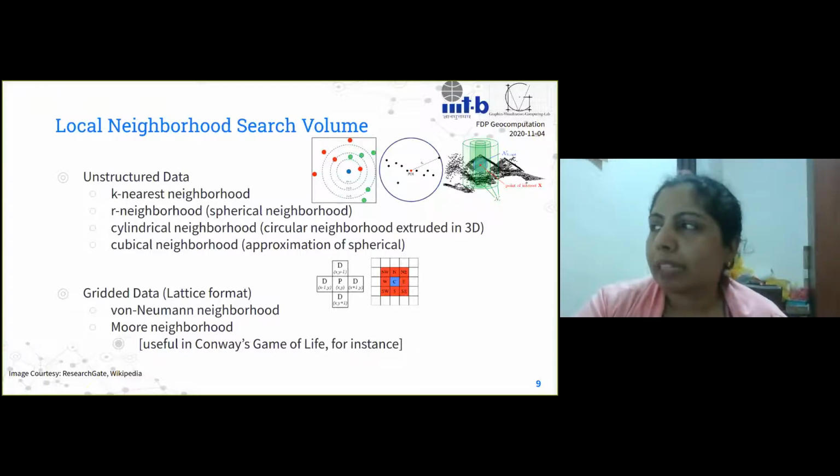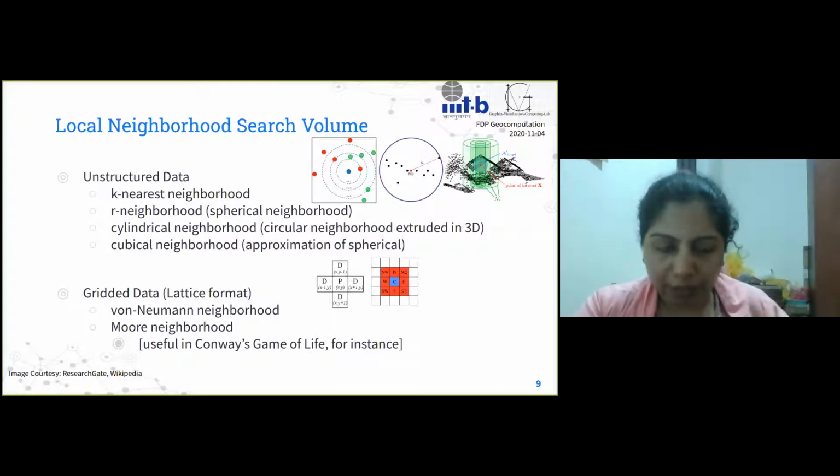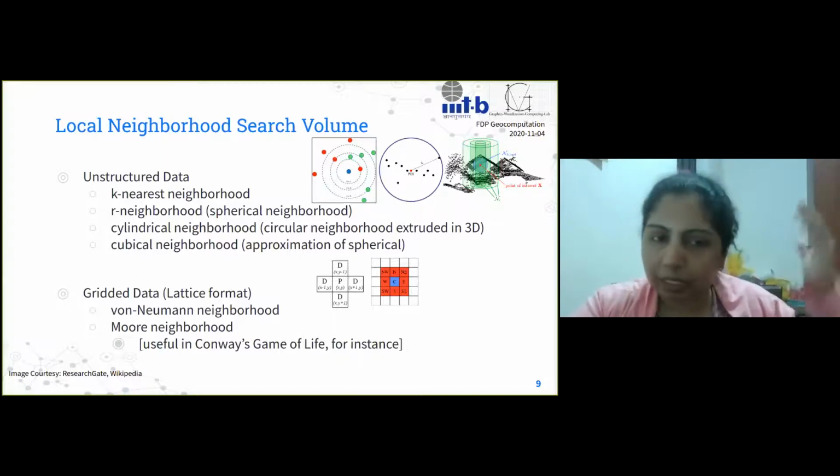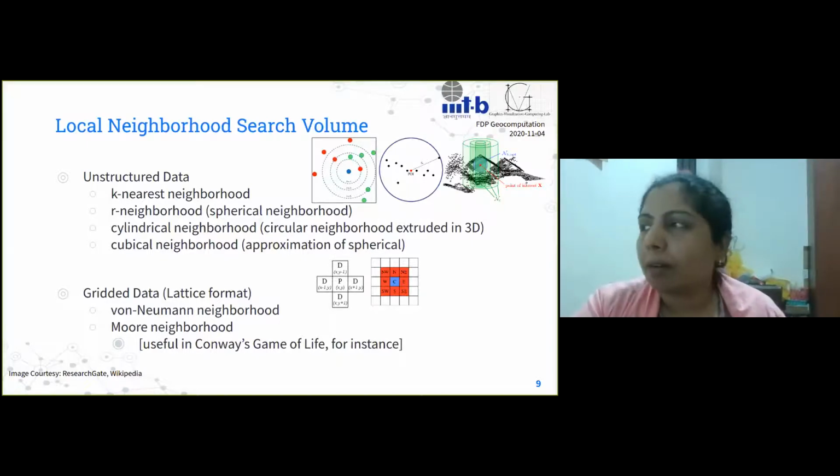The next one is the cylindrical neighborhood. Again, you would think that the radius of the cylinder as well as its height would be its parameters. But here we can disregard the height because we can think of the cylinder spanning through the entire height of the entire data set. So here again the parameter is just R.